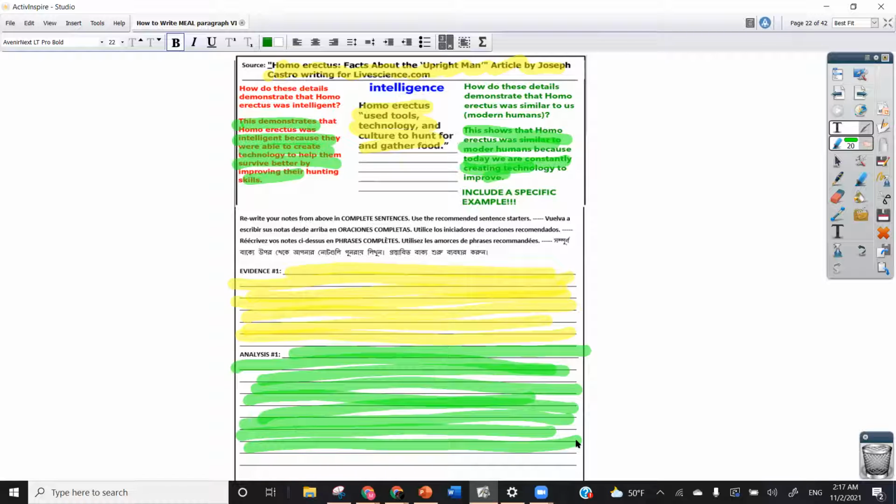If you've already completed this top part right here, you do not need to write anything extra down here. You're just structuring it in a more organized way, and you're making sure that you have all of the different parts that you need for evidence and for analysis. And those parts are what we are going to review next.